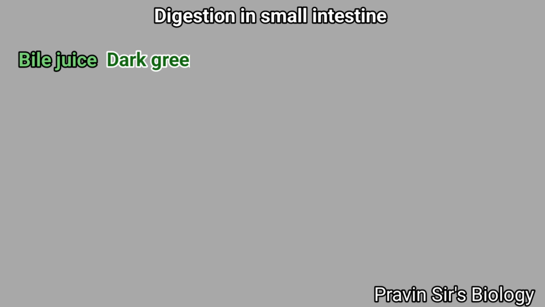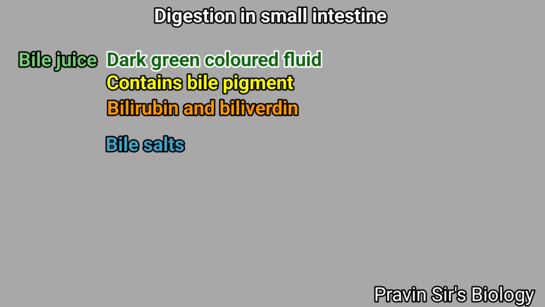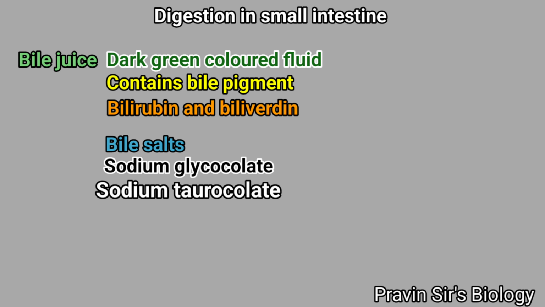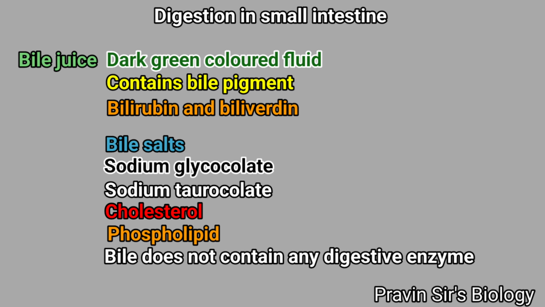Bile juice is a dark green colored fluid that contains bile pigments, bilirubin and biliverdin, bile salts, sodium glycocholate and sodium taurocholate, cholesterol and phospholipids. Bile does not contain any digestive enzyme.